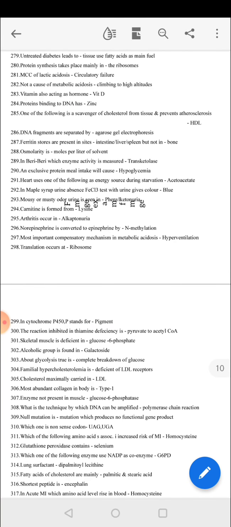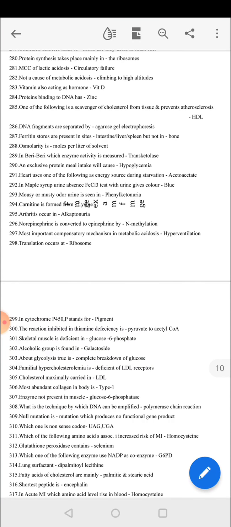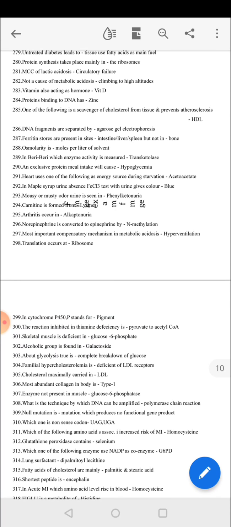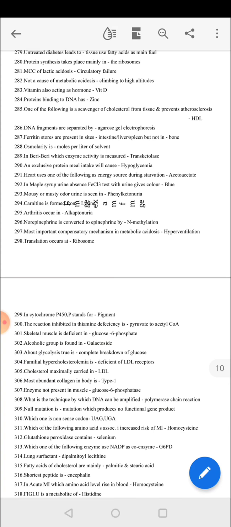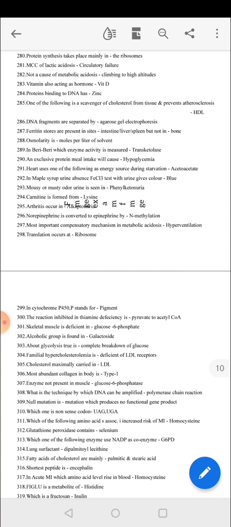DNA fragments are separated by agarose gel electrophoresis. Ferritin stores are present in intestine, liver, and spleen, but not in bone. Osmolality is moles per kilogram of solvent. In beriberi, the enzyme activity measured is transketolase. An exclusive protein meal intake will cause hypoglycemia. The energy source during starvation is acetoacetate.